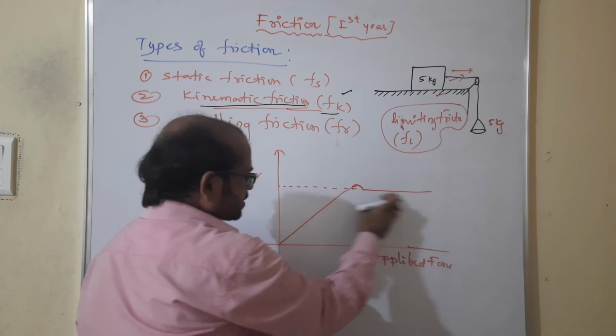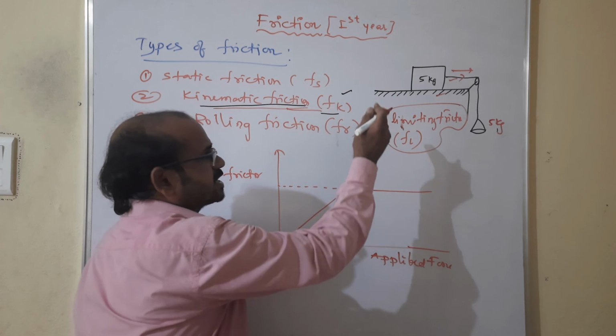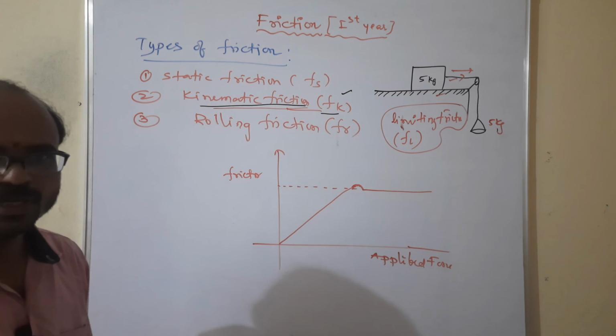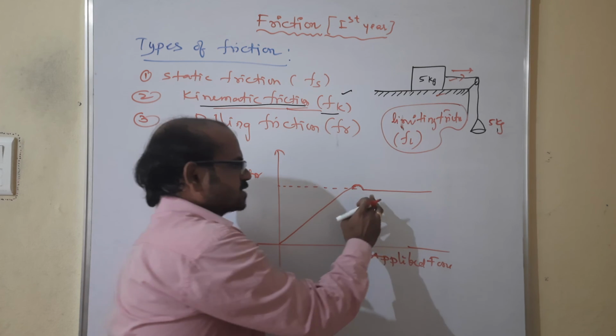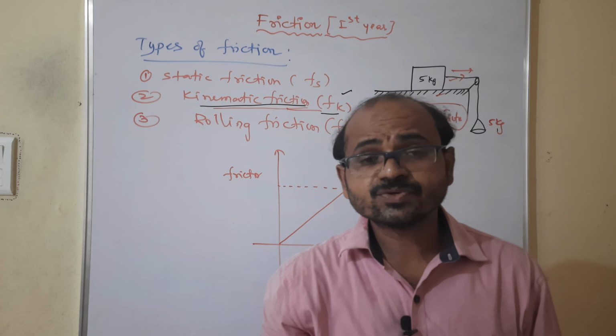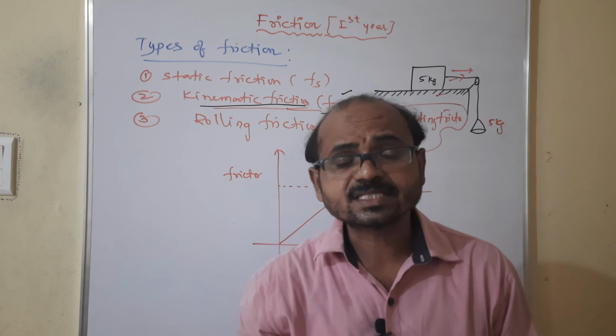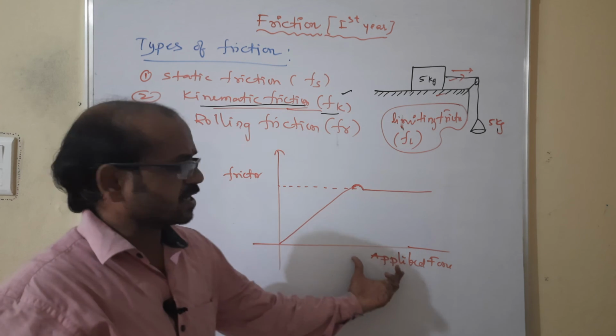This line indicates the frictional force maintaining a constant, and this curve indicates a little reduction in frictional force. Even when applied force increases, the frictional force maintains a constant. This is the graph relating friction and applied force.